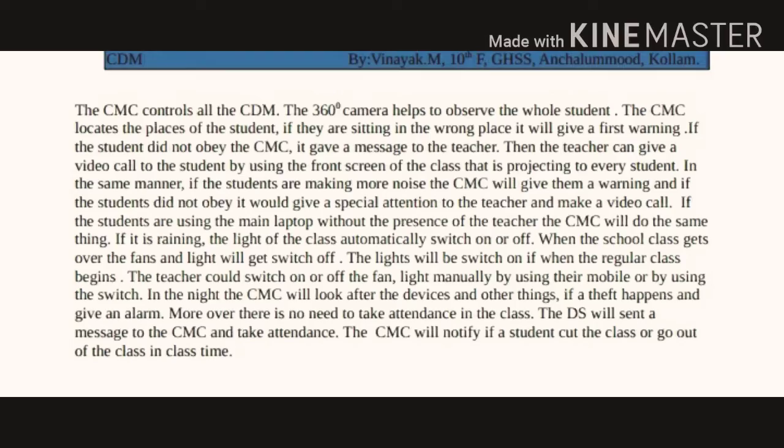The CDM also maintains the security of the class. If a person has entered the class to destroy or steal something from the class, the CDM will inform the school authorities and the teacher, and it will maintain the security of the class. The CDM can also ensure whether the teachers are doing their work properly or not. By using this device, we can maintain the discipline and security of the class by AI.